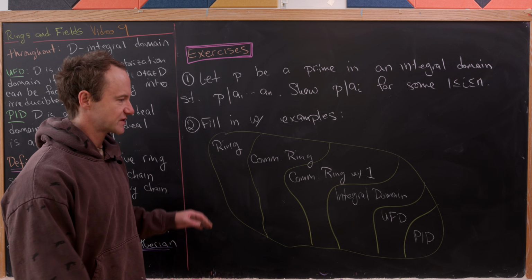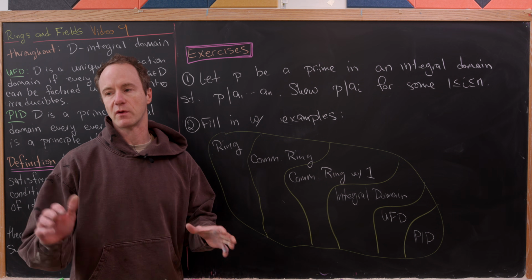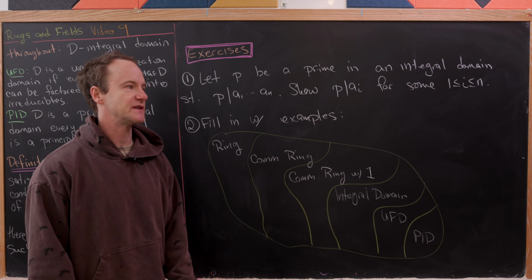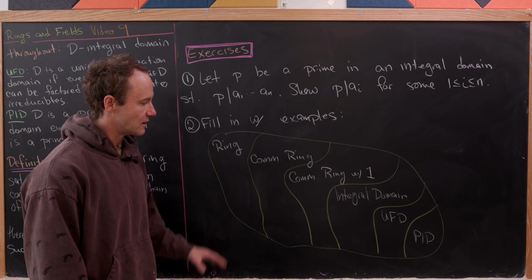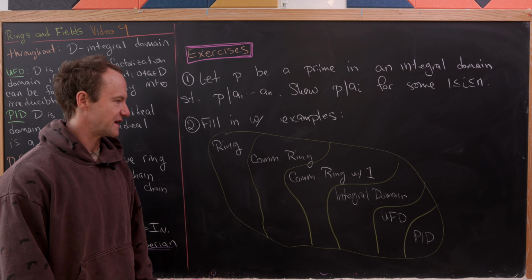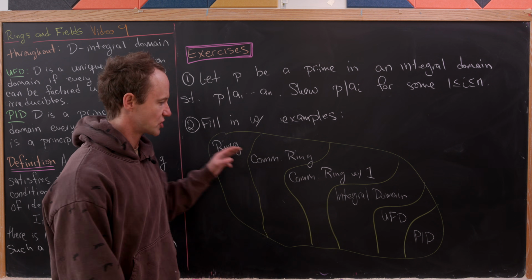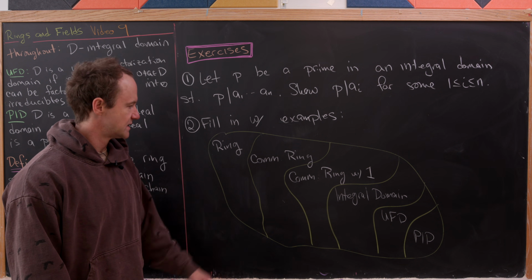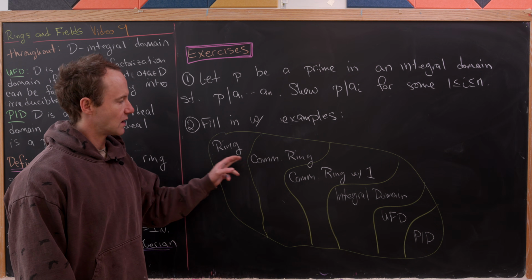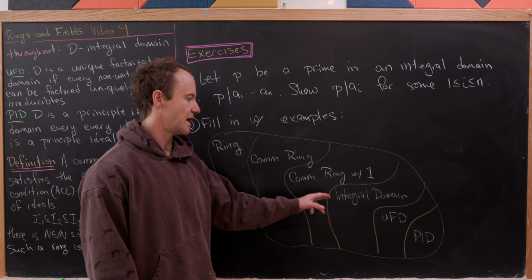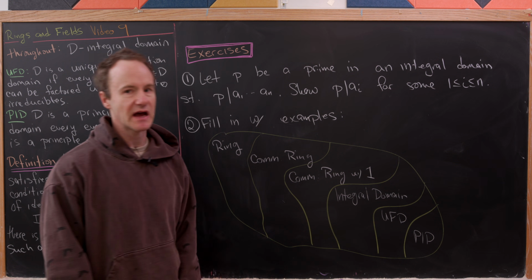The next little exercise is really just a gut check if you remember some of the examples we've seen throughout these videos, and that is to fill this following diagram with examples. So notice we've got increasing structure as we move from left to right. So over here we have a ring, a commutative ring with one, an integral domain, a UFD, and a PID.